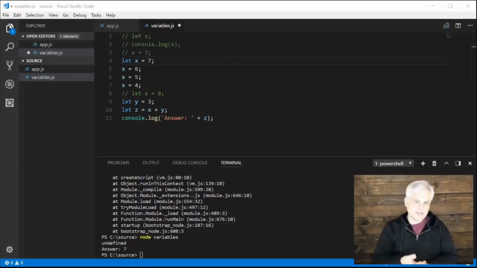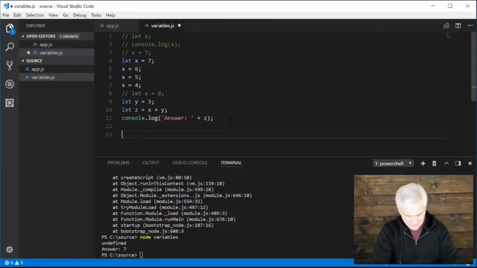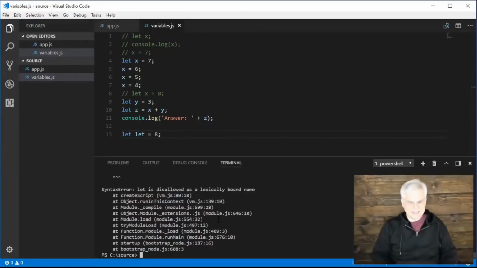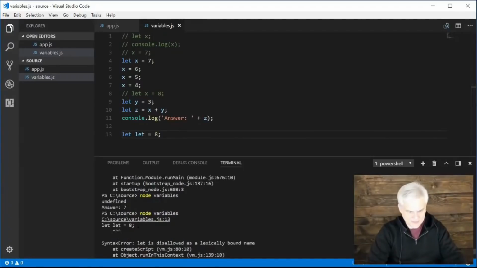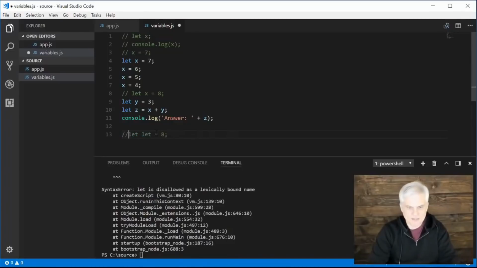And then rule number 3 is that you can't use any keywords. So I can't do something like this: let let equal to 8. And if we try that, we're going to get a weird error. Let is disallowed as a lexically bound name, all right? And so even if we were to scroll up just a tiny bit, it puts those carets right underneath the second let, because we're trying to use that identifier, but it's already a keyword, right? So you can't do that. All right, so those are your rules.